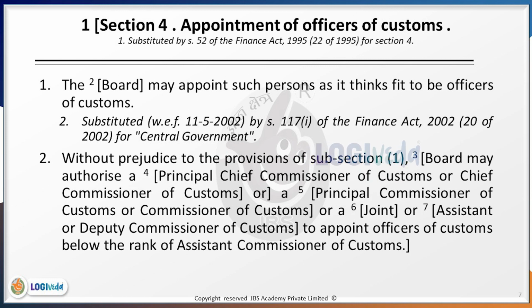Section 4.2 states very clearly that the board, without prejudice to the provisions of subsection 1, may authorize a Principal Chief Commissioner of Customs or Chief Commissioner of Customs or a Principal Commissioner of Customs or Commissioner of Customs or a Joint or Assistant Commissioner of Customs or Deputy Commissioner of Customs to appoint officers of customs below the rank of Assistant Commissioner.